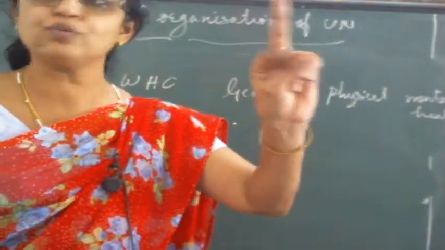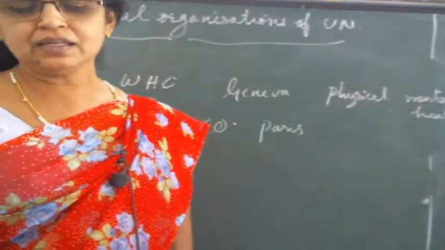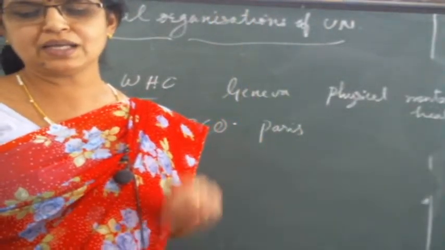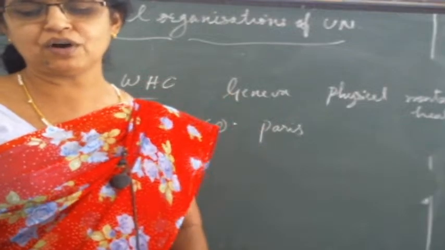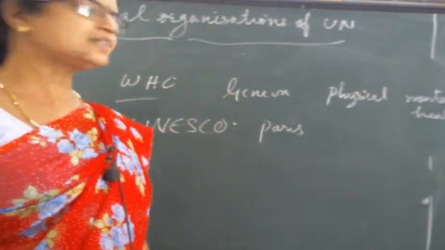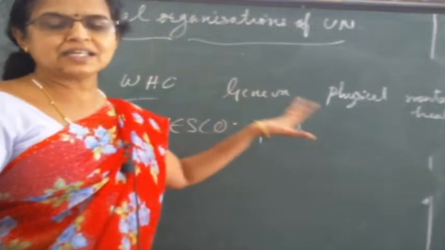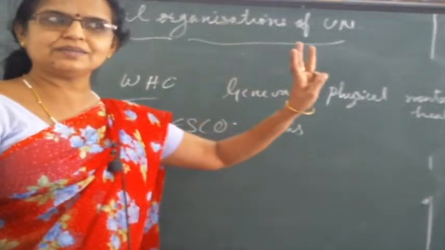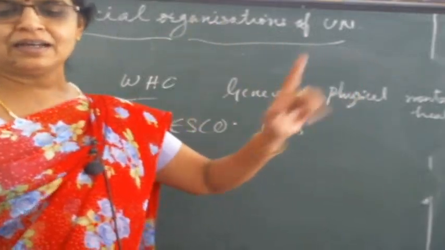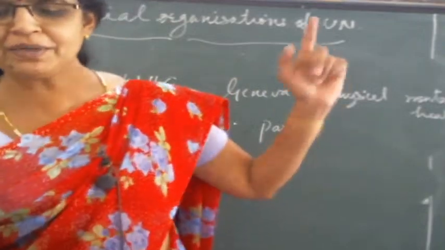First two for UN, United Nations. Then E for educational, S for scientific, C for cultural, O for organization. So from that, which things are there? Education is there, science is there, culture is there. So what will be the function?